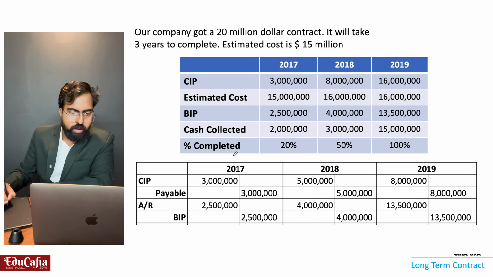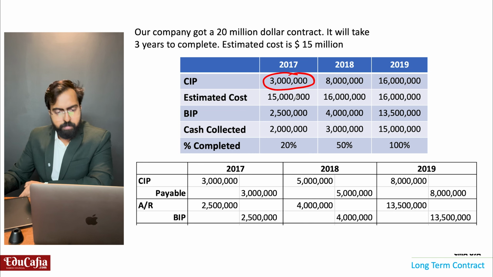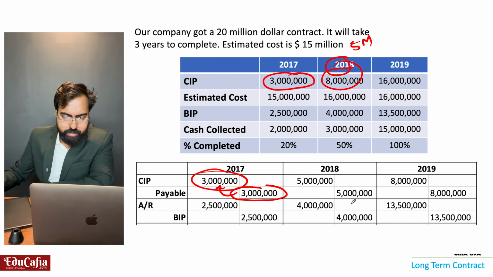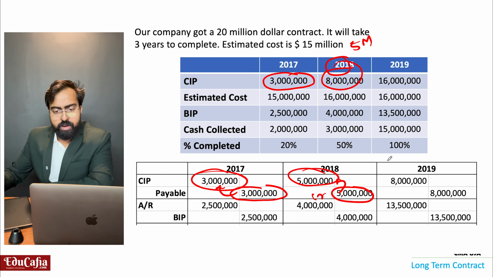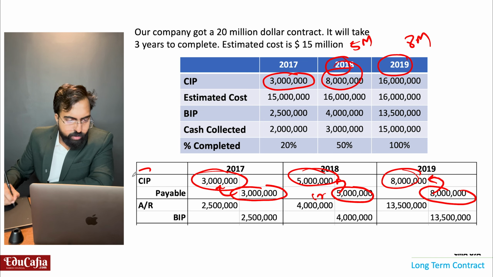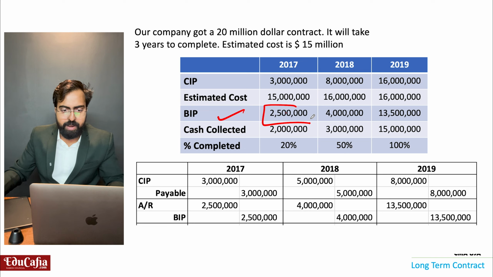Then same as in the CIP and payable, 3 million CIP was there. Because of payable, 3 million payable was there in 2017, that we will add to CIP account. In 2018, 5 million CIP added. So that payable 5 million we credited, that we will debit to CIP account 5 million. In 2019 also another 8 million payable was there, that will be debited 8 million to CIP account.